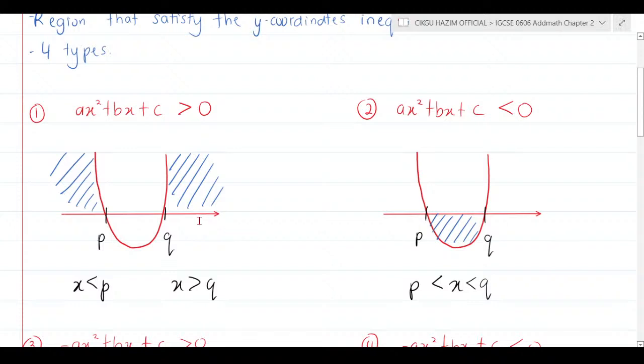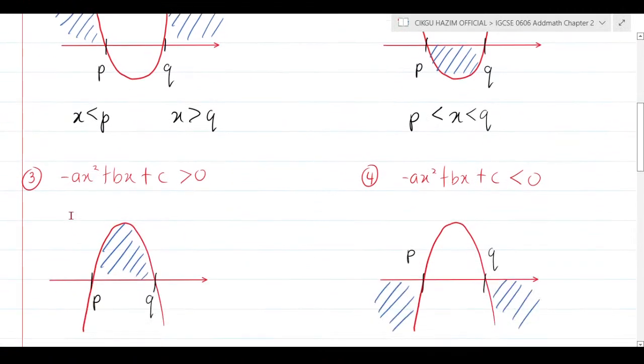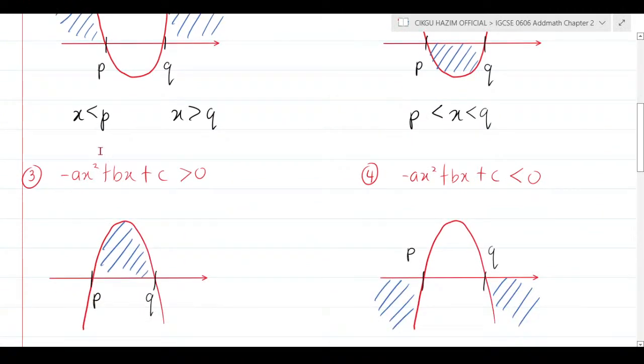So x must be in the region that satisfies that inequality. x must be more than q here. If your x-intercept is 5, x must be more than 5, towards the right. And over here, x must be less than p, which is towards the left. That's how you understand it. It's just part of the formula, something for you to memorize.